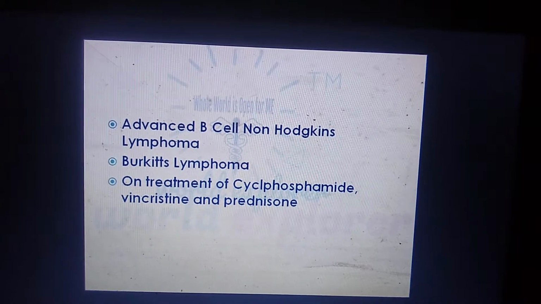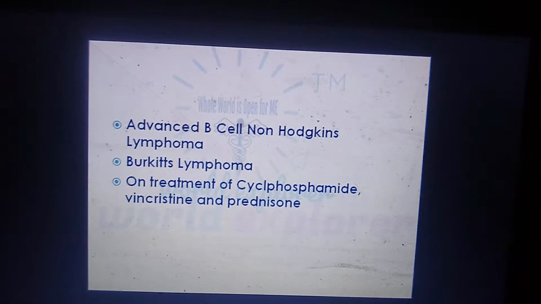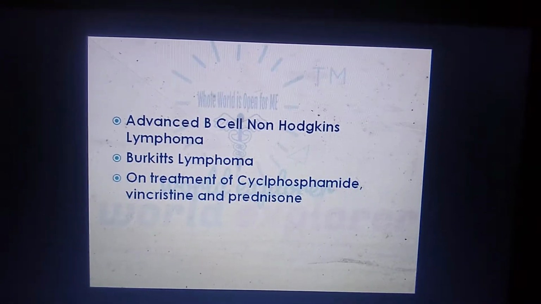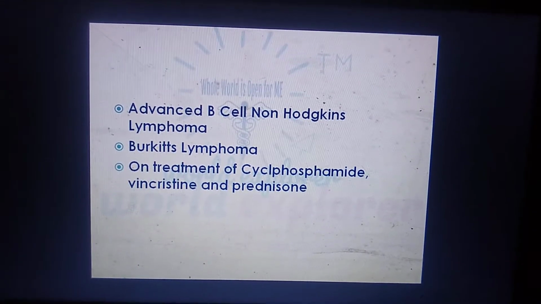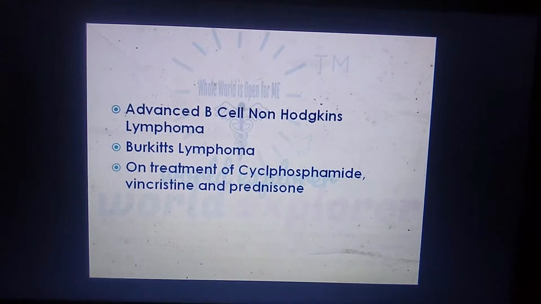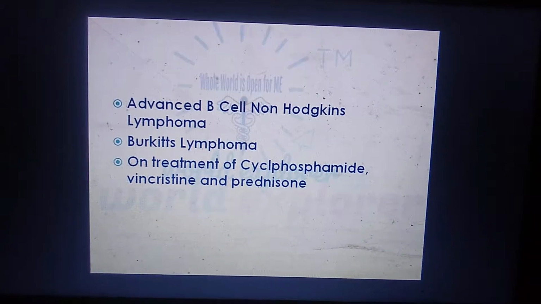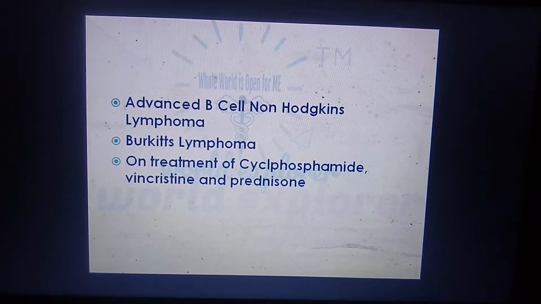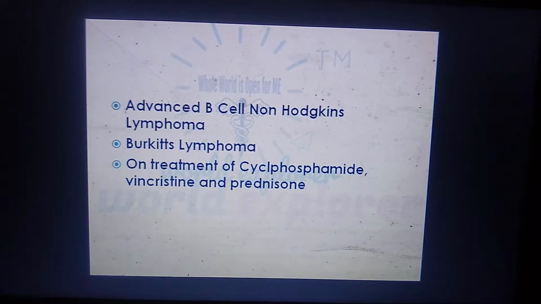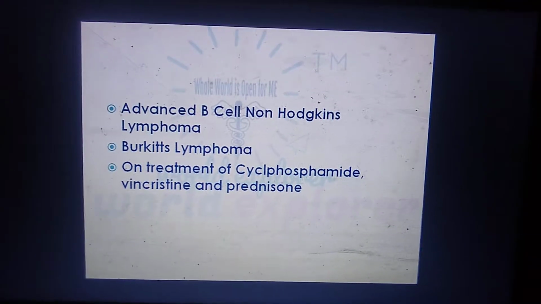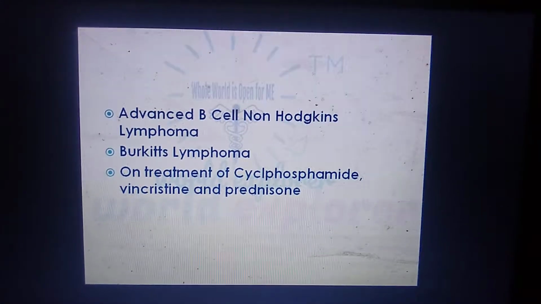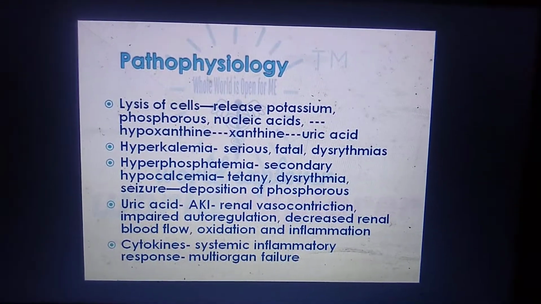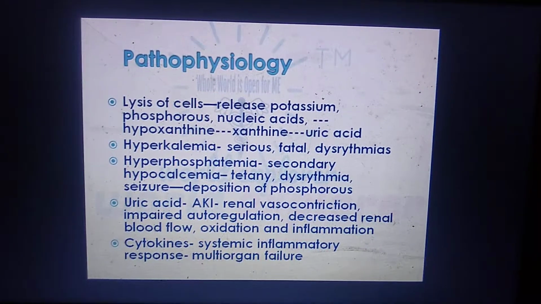So this is very common in patients of advanced B cell non-Hodgkin lymphoma and Burkitt's lymphoma, and these patients who are on treatment of cyclophosphamide, vincristine, prednisone. These are the drugs which we are using for chemotherapy. So when a patient is taking these treatments, there is a chance of tumor lysis, and because of this tumor lysis all the electrolytes are being released into the blood. So there we can see the symptoms of hypercalcemia, etc.